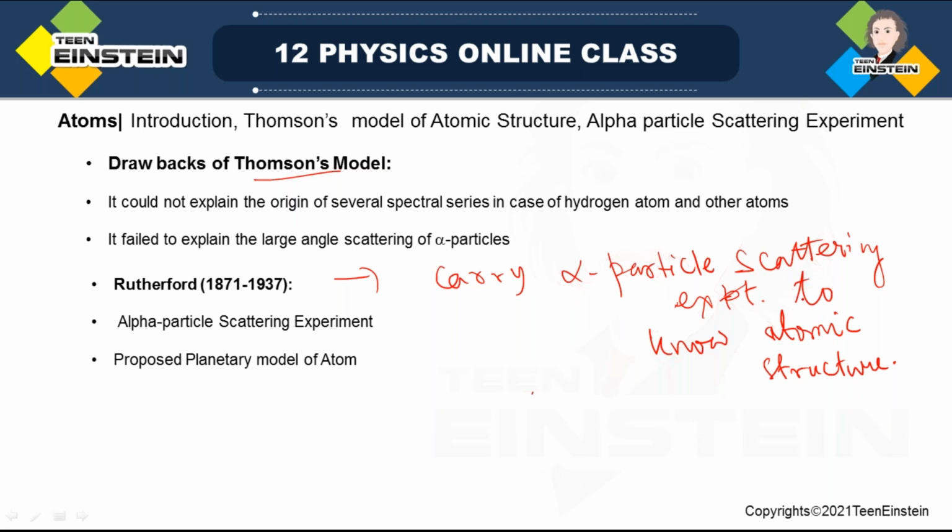So he was leading this experiment, the alpha particle scattering experiment, to know the atomic structure in Thomson's laboratory.